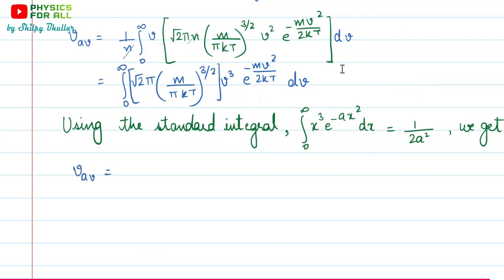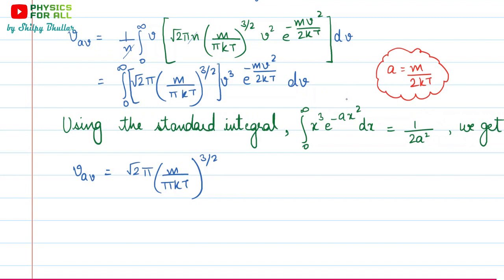Let's do that. Remember, we have this term already with us, which is a constant quantity because it doesn't involve v. So we have to write this first: root 2 pi m upon pi kT raised to the power 3 by 2. And now we have to mention the solved value of this integral, because ultimately the integration is with respect to this, and the range is 0 to infinity, and we have obtained the value. So it is 1 upon 2a square. Now we know what our a is. Let me mention it here.